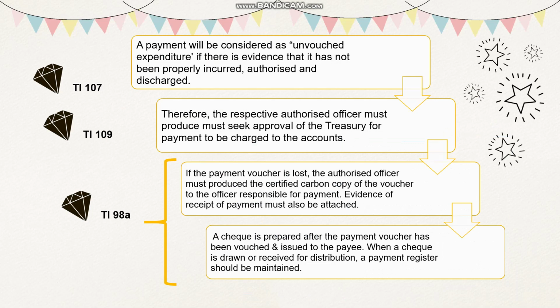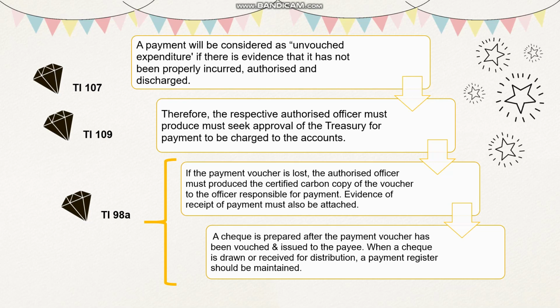Under TI 107, a payment will be considered as unvouched expenditure if there is evidence that it has not been properly incurred, authorized, and discharged. Under TI 109, therefore, the respective authorized officer must seek approval of the Treasury for payment to be charged to the accounts. And under TI 98A, if the payment voucher is lost, the authorized officer must produce the certified carbon copy of the voucher to the officer responsible for payment. Evidence of receipt of payment must also be attached.